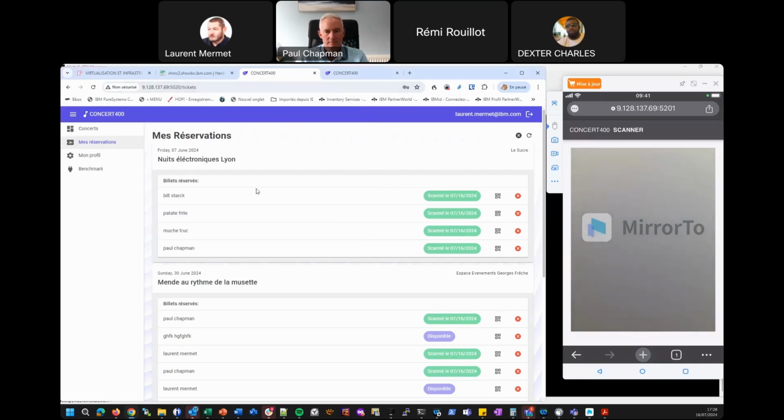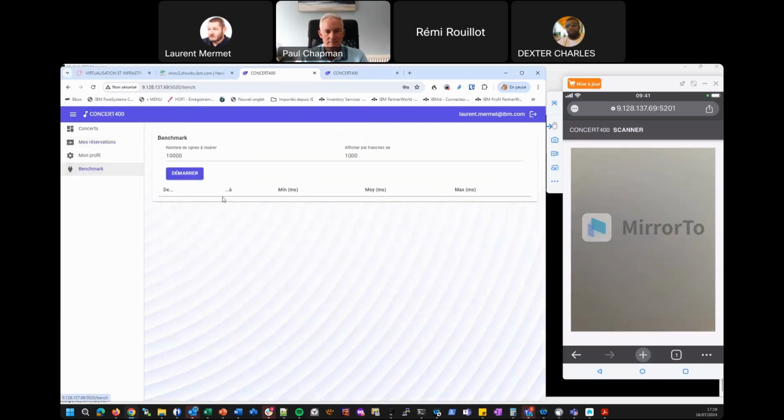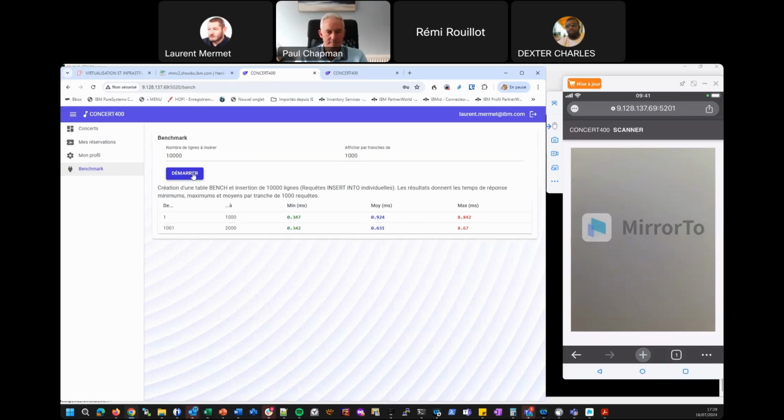The container talks to the IBM i partition to get information. Information is not stored in the website, it's stored in the IBM i. And to finish the demonstration, we have made a benchmark tab to show that it's very interesting to use an internal network.